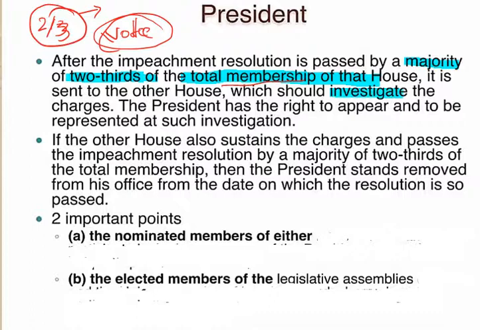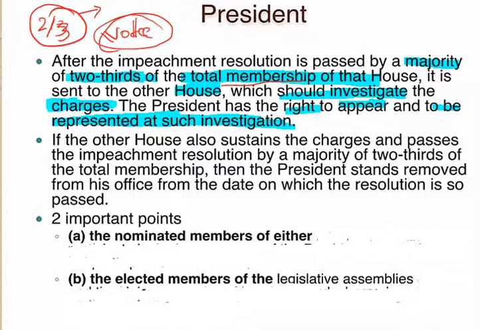And the house should investigate the charges. After a resolution has passed, it will be sent to the other house, and there also the investigation and charges should be carried out. The President has the right to appear and be represented in the Lok Sabha as well as the Rajya Sabha. He can give the justification about what he has done.